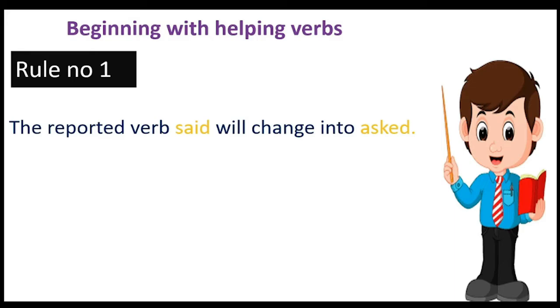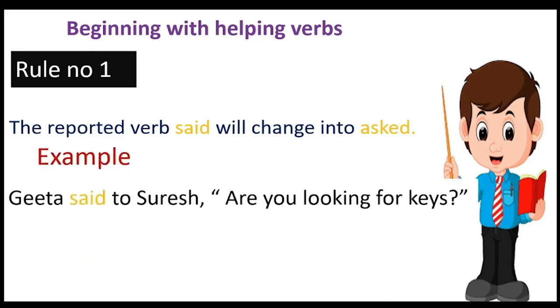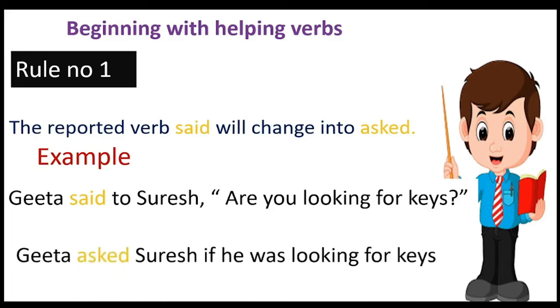For example, Geeta said to Suresh, "Are you looking for keys?" The answer will be Geeta asked Suresh if he was looking for keys. Children, you can see that in the question there is a question mark. But when we convert into indirect speech, there will be no question mark because now it is assertive.